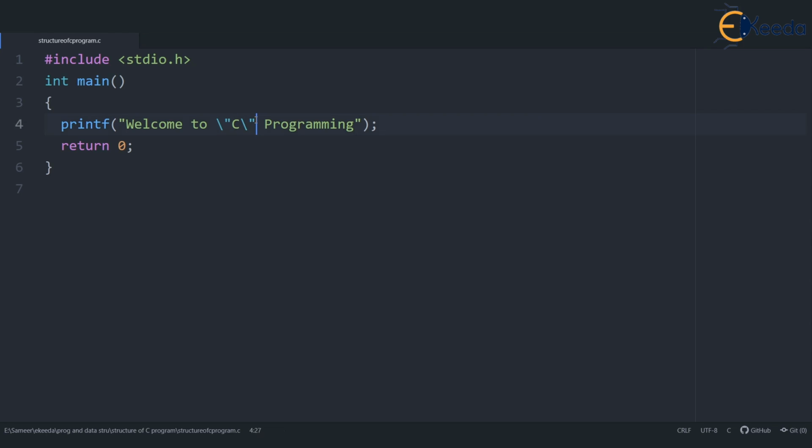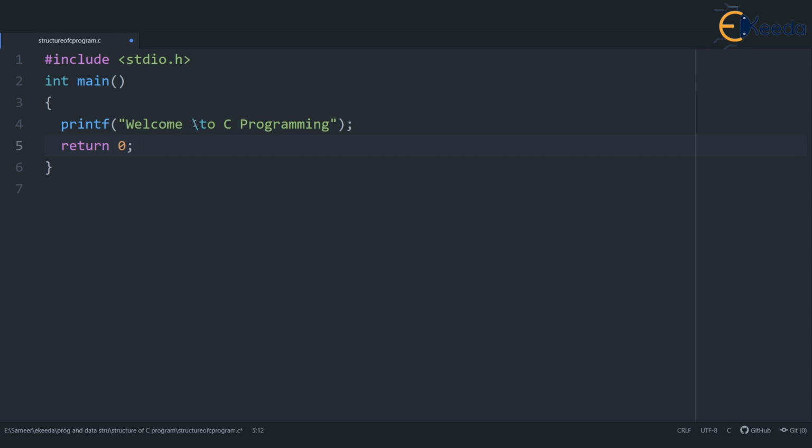Let's come to a question now. Suppose somebody asks me to print the output to be welcome to backslash C programming. Very funny. I don't know why I want to print this, but why somebody will print backslash over here. But let's make it more interesting. Somebody asks me to print welcome backslash to C programming. Again, why we will print backslash here, I don't know. But let's say in one of the 1,000 cases, I want to print backslash itself. This is going to give us a trouble.